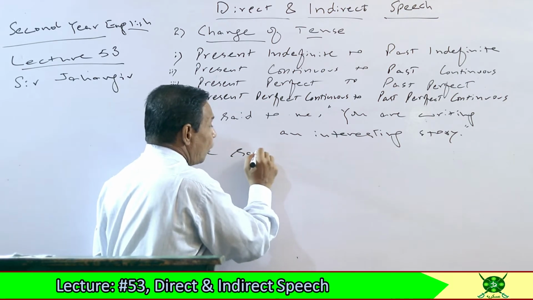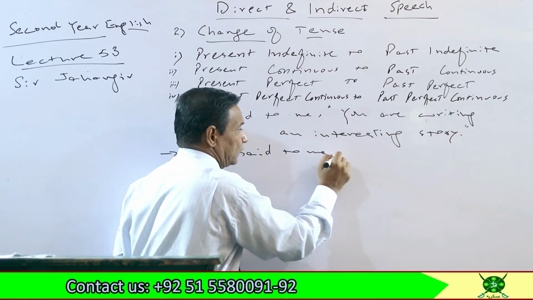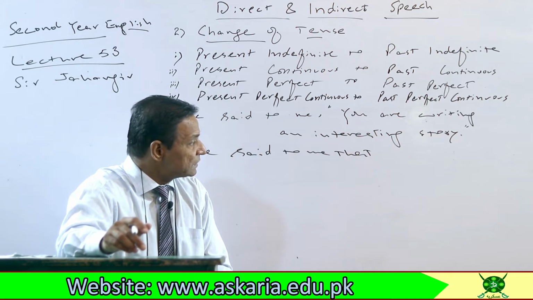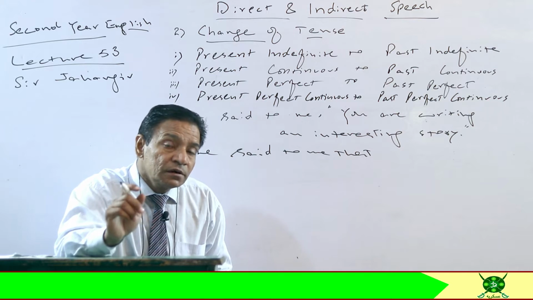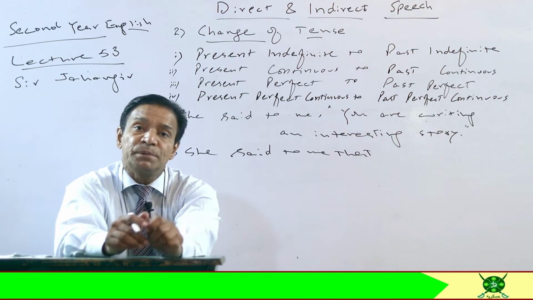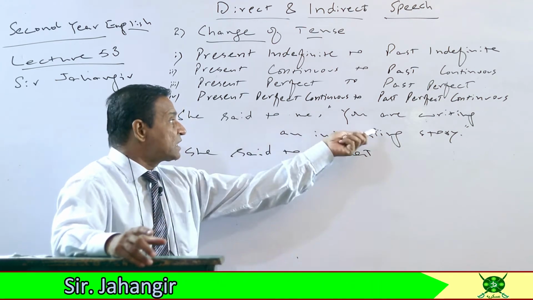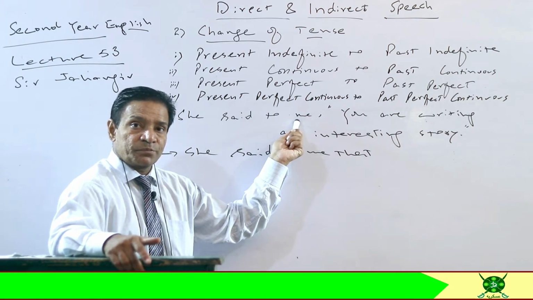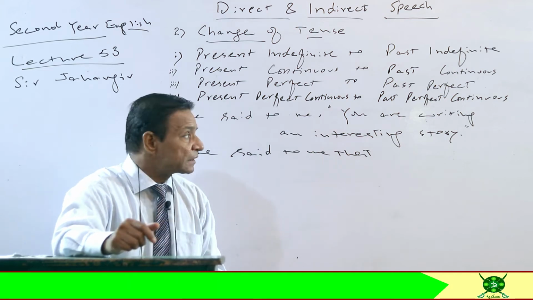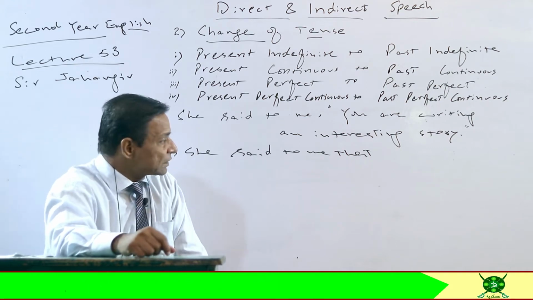She said to me or she told me, both can be written. That will be used as a joining word: she said to me that. Now the first change, the change of pronoun. Pronoun will definitely be changed. What is the you? You is a second person pronoun, and I told you that second person pronouns are changed according to the object of reporting speech. You is the subject, and what is the subjective case of me? I. So you will be changed into I. She said to me that I.